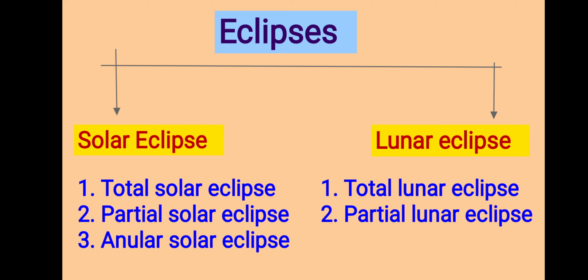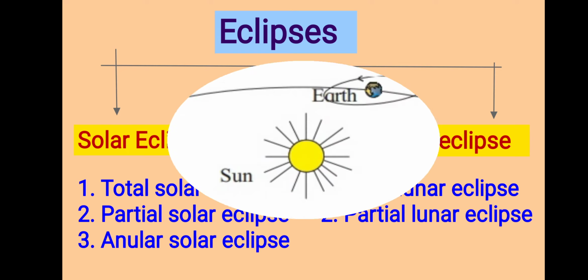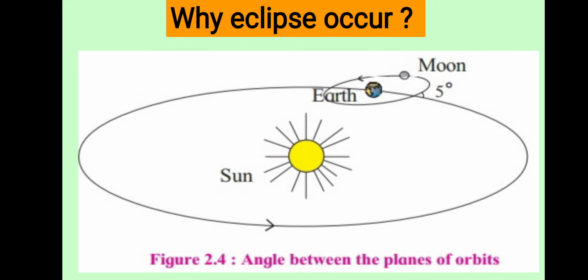Solar eclipse has three main types. First one, total solar eclipse, second one, partial solar eclipse, and the third one, annular solar eclipse. And the lunar eclipse has two main types, total lunar eclipse and partial lunar eclipse. First, we will learn how the eclipse occurs. Okay, or we will take some information about it.